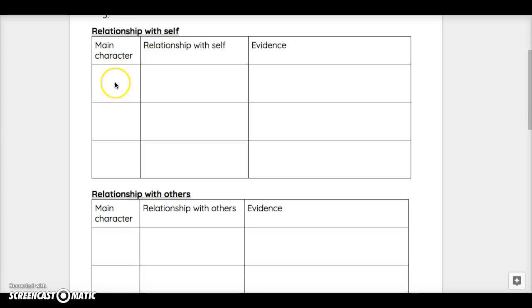So you can see over in the column where it says main character, you're going to write the name of your main character. If you have more than one main character, you can write your different main characters. Otherwise, if you have the same main character, you're just going to write that name 3 times. And then you're looking for 3 different examples of their relationship with themselves. How is this character feeling about themselves? Are they confident in themselves? How do they feel about decisions that they've been making? What is their self-worth? What is their